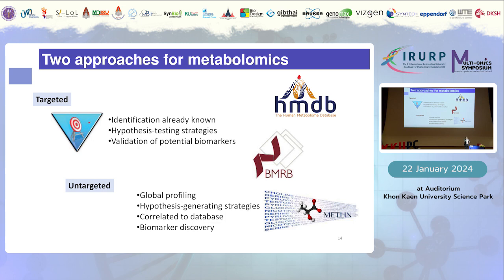And when we conduct untargeted metabolomics, that means we do global profiling, and this is considered a hypothesis-generating strategy. It needs a database to do identification and metabolite assignment, and it can be used for biomarker discovery.